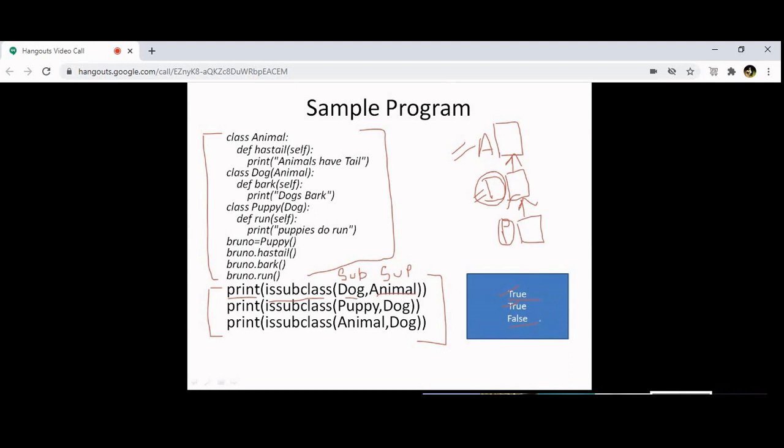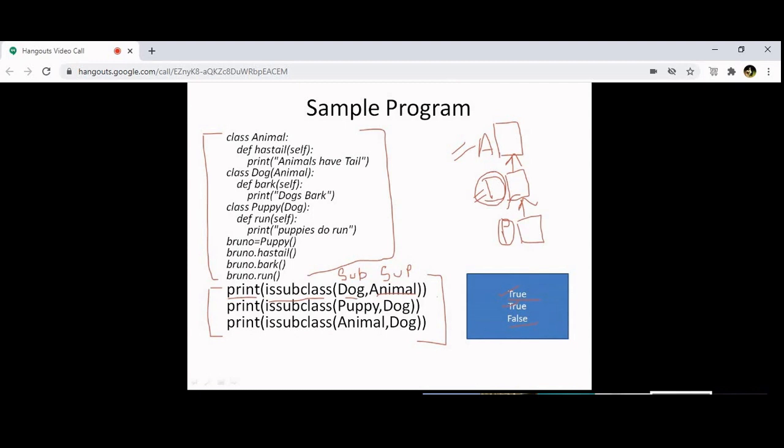Is subclass. For example, where do we use the word "is" in English? I'll ask you, is it raining? You will say yes or no. I will say, has the sun come out? You will say yes or no. So whenever I put "is", I am checking, that's all. And the output will be either yes or no, or true or false.